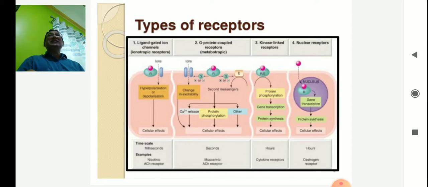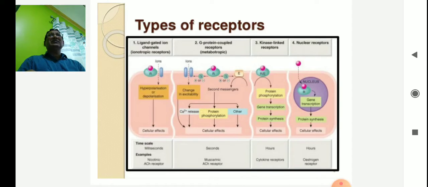The second kind of receptor is the G protein coupled receptors. These are very complex ones. G protein is a heptameric protein found on the surface of the cell membrane. It has two extracellular domains and an intracellular, cytosolic domain. These domains help in the transport of larger molecules, maybe hormones, maybe enzymes. The diagram is shown here, and later we will discuss it in detail.